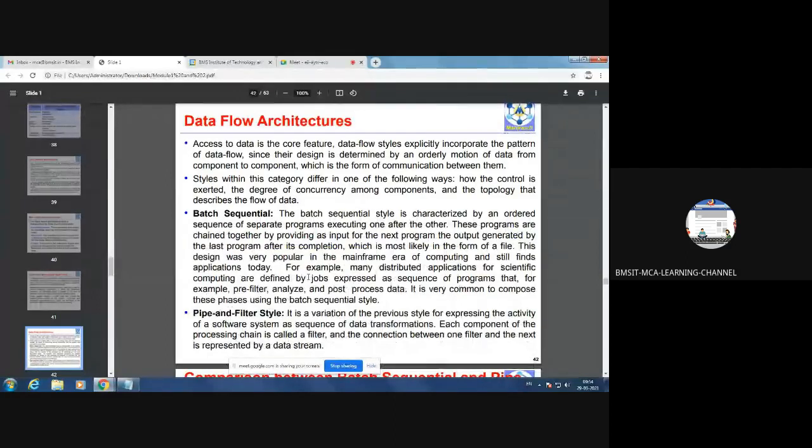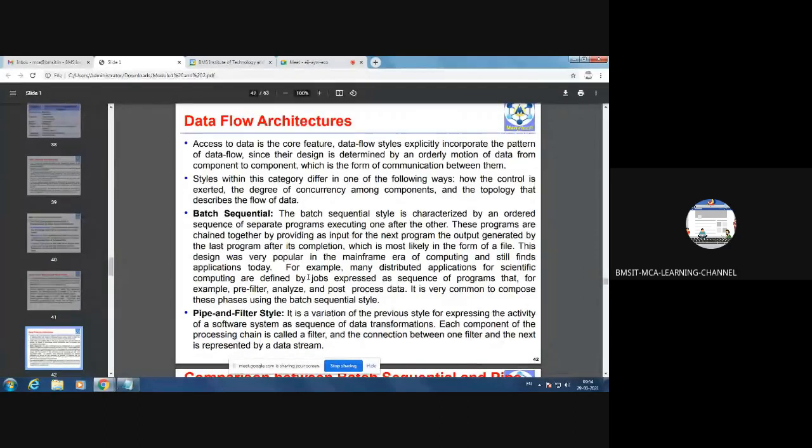Okay, now we'll study data flow architectures. So in data flow architectures, as I told, the main emphasis is on data. So here two things are very important. The first thing is how to model the data. So data modeling is nothing but selecting an appropriate model so that you can demonstrate how the data is flowing between the components within the system. So first thing is how to model the data.